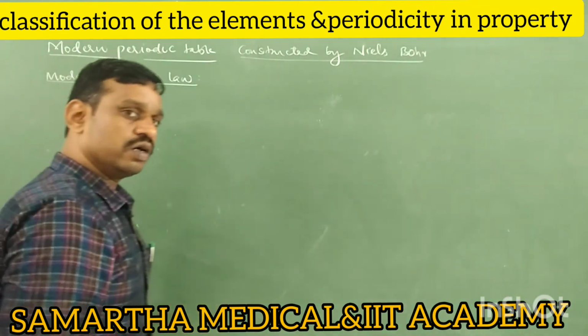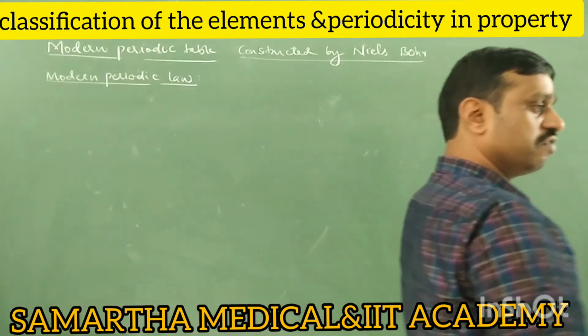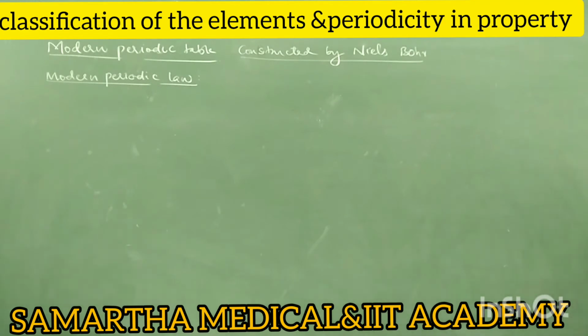What is the Mendeleev periodic law? Mendeleev periodic law says that physical and chemical properties of elements are periodic functions of atomic mass.